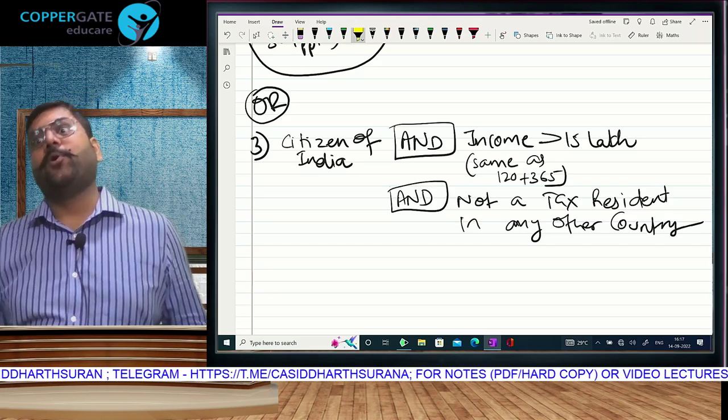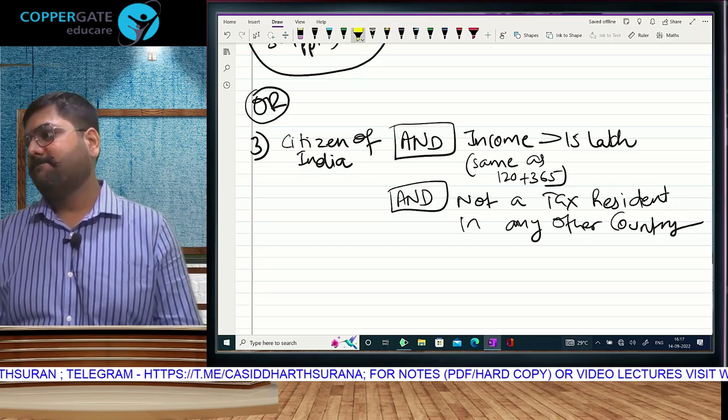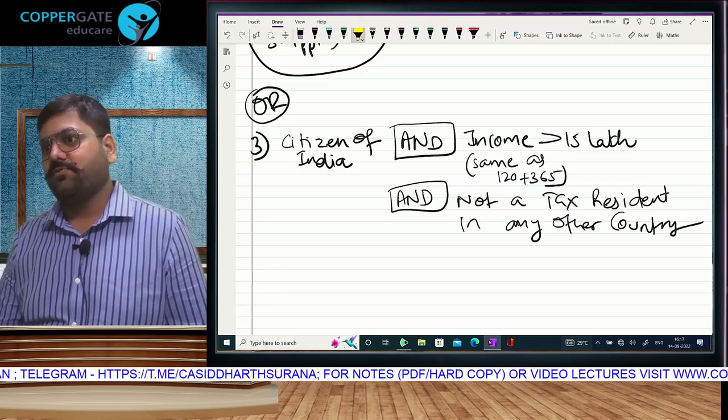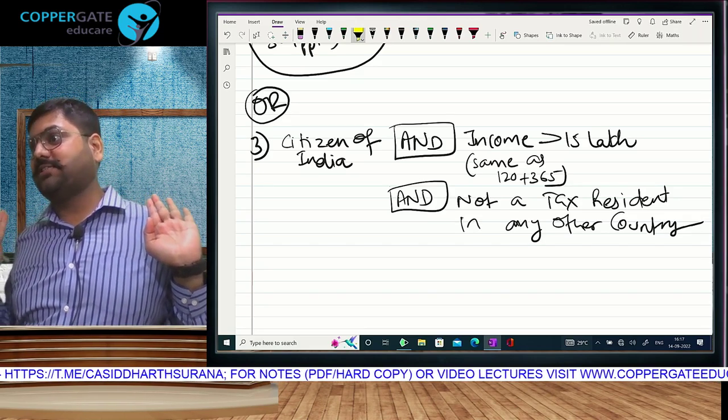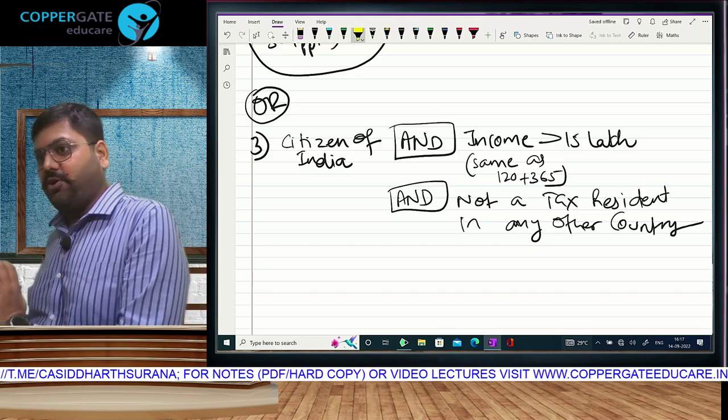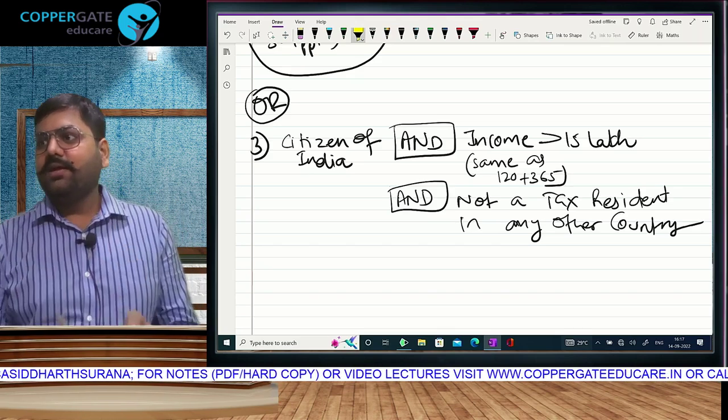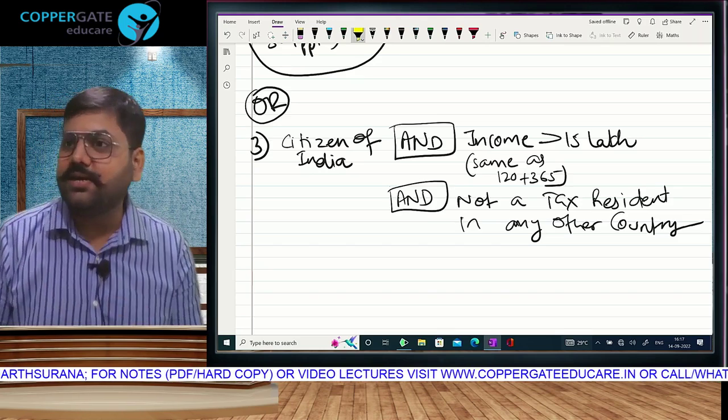In case you are employed by Indian company, business or profession control from India. Anyways, they are our target. Modi ji clarified, our target is such people that instead of working in the Indian company, he is going and working in the Dubai branch. Many a times it was also observed.